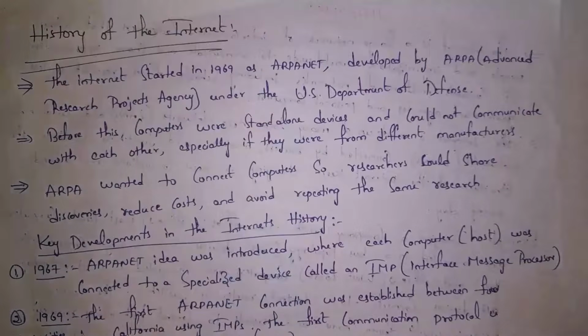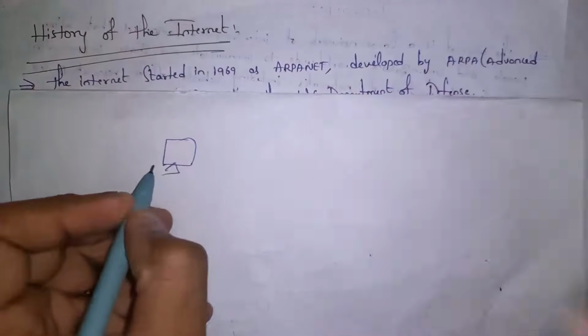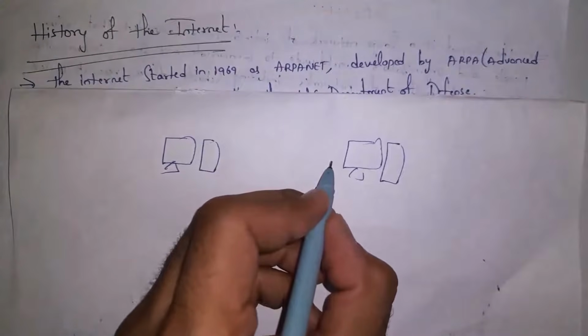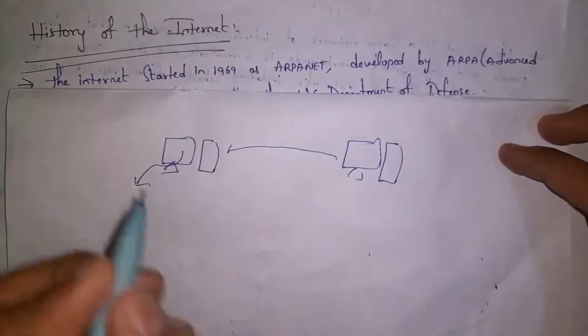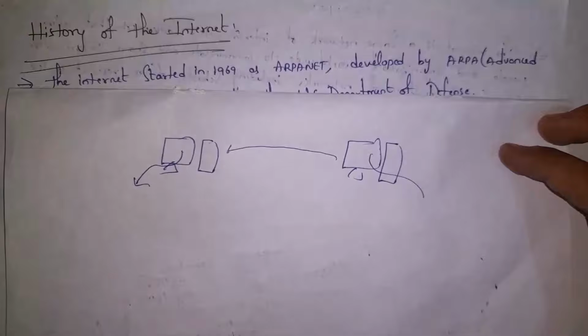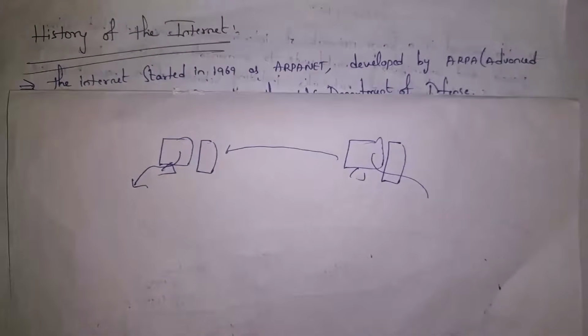Guys, in olden days, before ARPANET, devices from different manufacturers could not communicate. For example, one computer is a Dell computer and one computer is an HP computer. If these two devices want to communicate with each other, they cannot, because this belongs to the Dell manufacturer and this belongs to the HP manufacturer. So these both devices cannot communicate with each other. So in order to overcome this problem, ARPA introduced ARPANET.